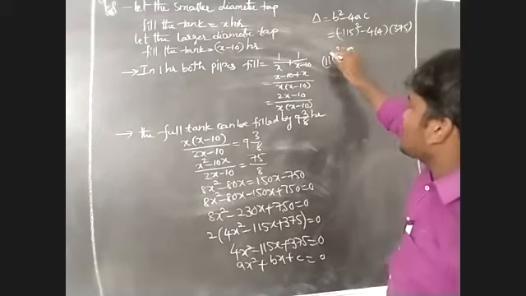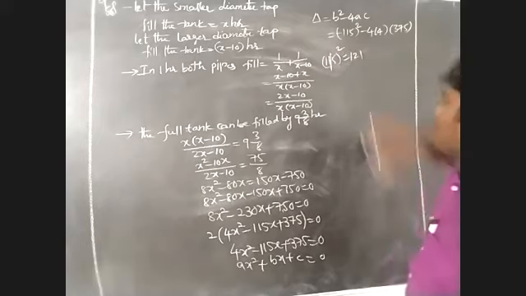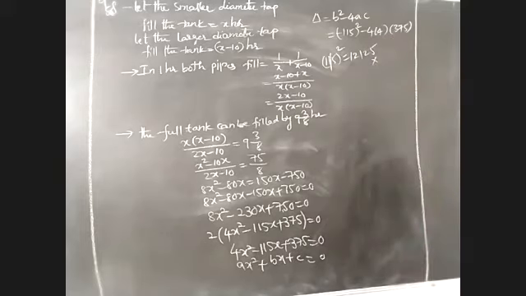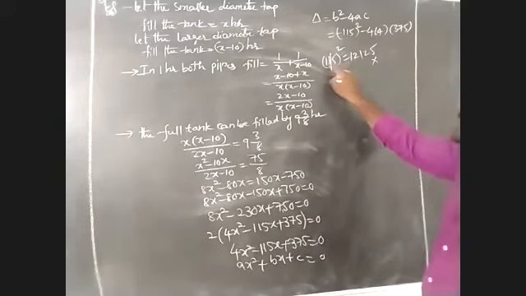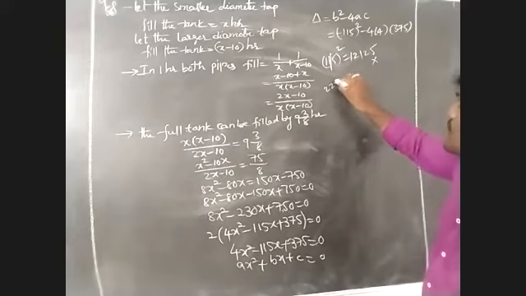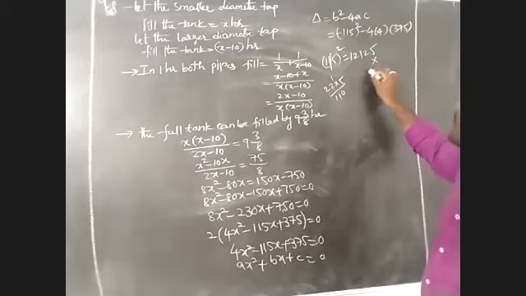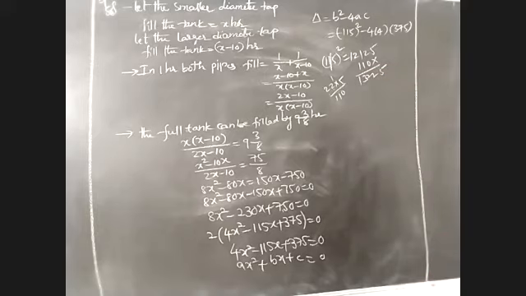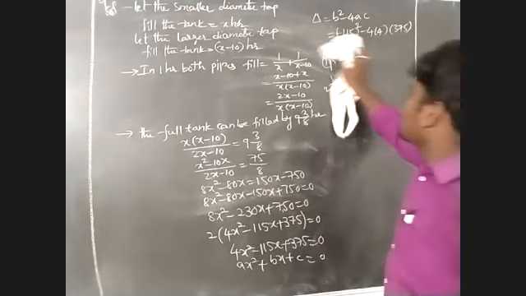115 whole square. 11 square we have to take 121. 5 square we have to take 25. Okay, one space is empty. Remaining 2 into 11, 22. 22 into 5, 110, plus 1 carry, that I have to take 120. This value is 5, 2, 2, 3, 1. That means 1, 3, 2, 2, 5. Here I have to take 1, 3, 2, 2, 5.